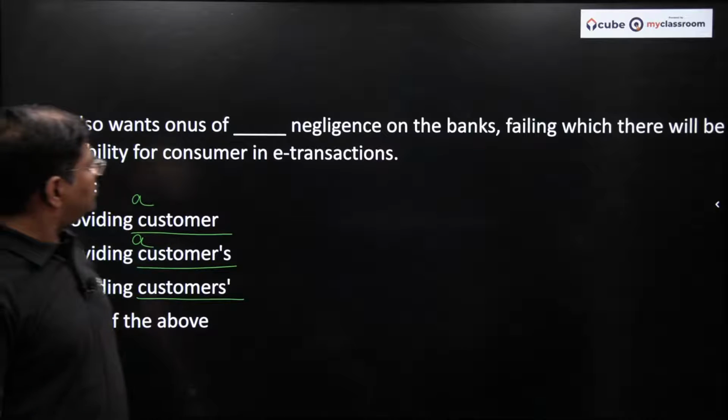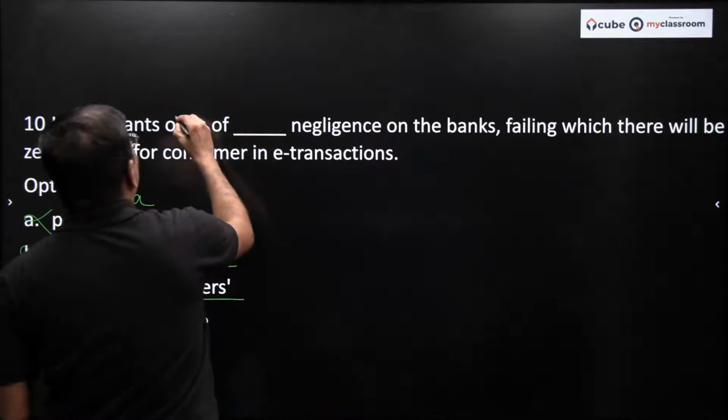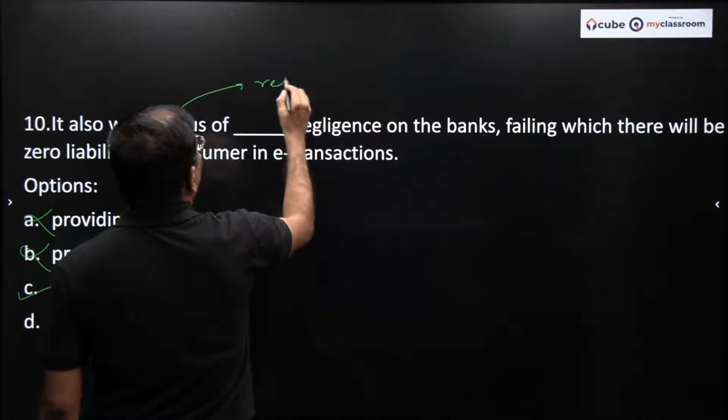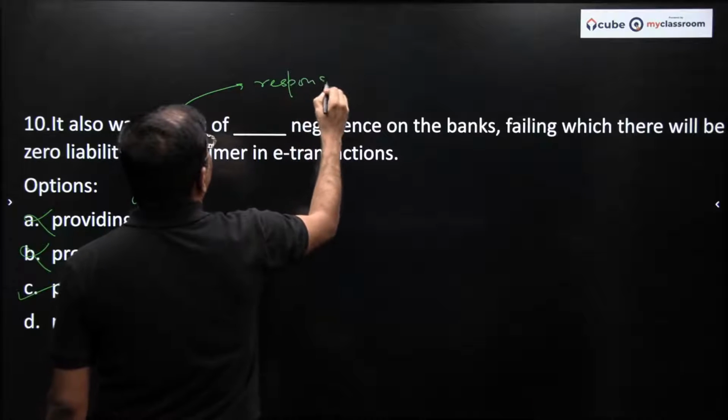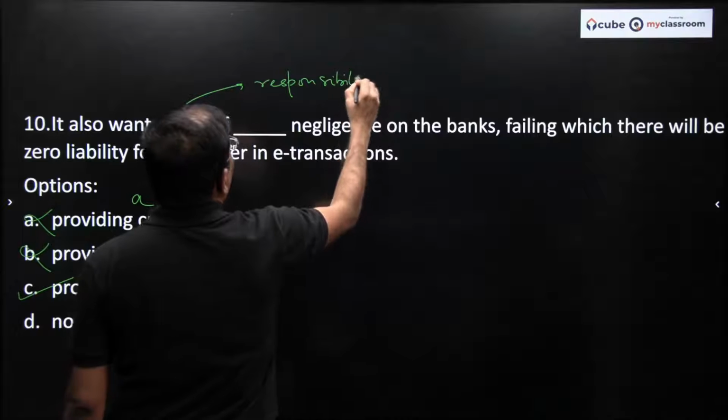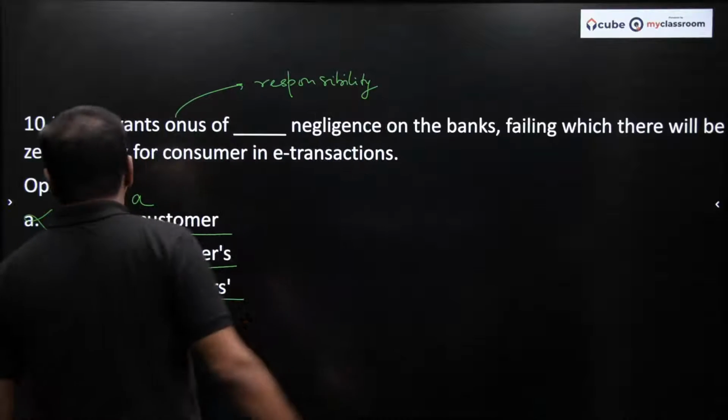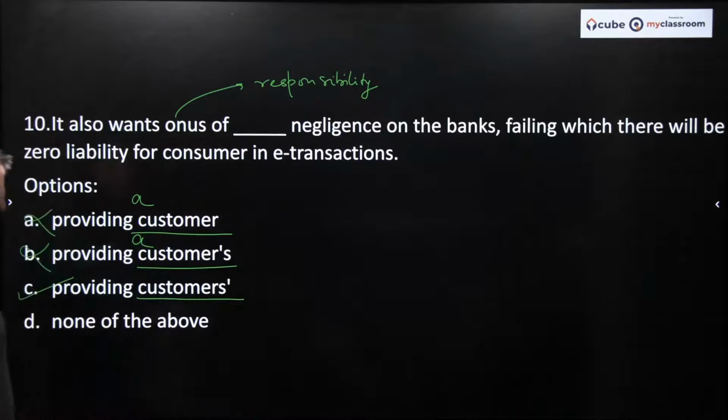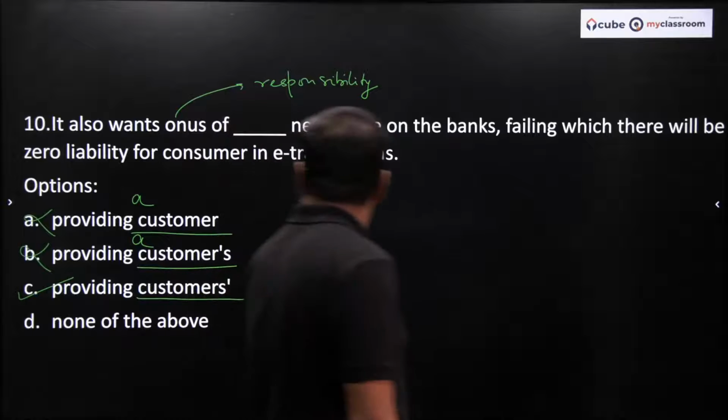It also wants onus. Onus means responsibility. Please understand this, the word onus means responsibility. So what did you write? It also wants onus of providing customers negligence on the banks, failing which there will be zero liability for consumer in e-transactions.